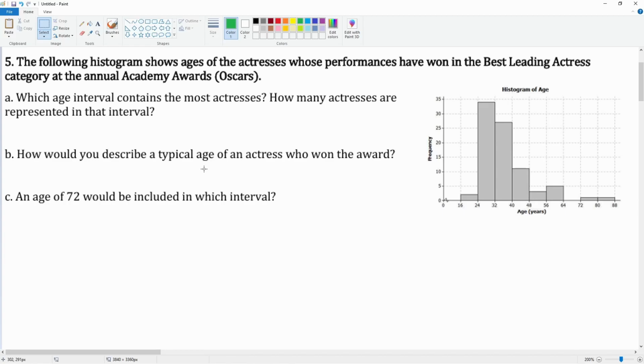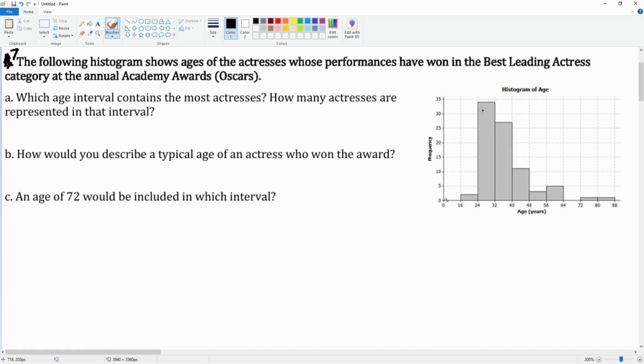Okay, on your paper it says 5, but this is really 7. Okay? All right. So this is 7. The following histogram shows the age of an actress whose performances have won the Best Leading Actress category at the annual Oscars. What age interval contains the most actresses?